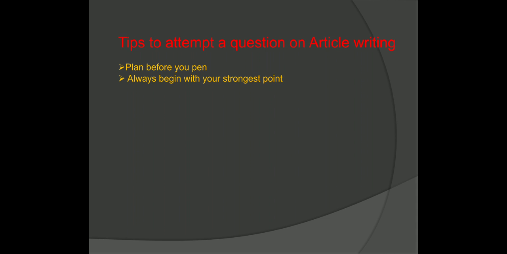So you should remember this sequence of writing your article: strong, weak, strong. It means first a strong point, then weak points, and then you should end with one strong point again. Next important point is that you should be mindful of the word limit and time devotion ratio, because many a time, if ideas keep coming to the minds of children, they keep on writing and waste a lot of time. You need to stick to the word limit mentioned in your question, and generally it is 150 to 200 words, so you need to take care of that word limit also.